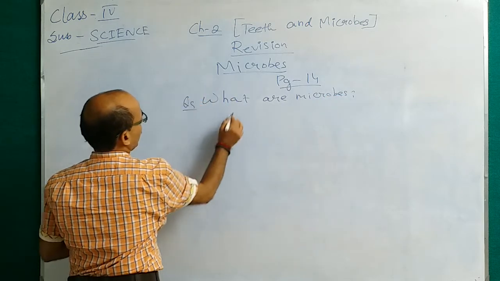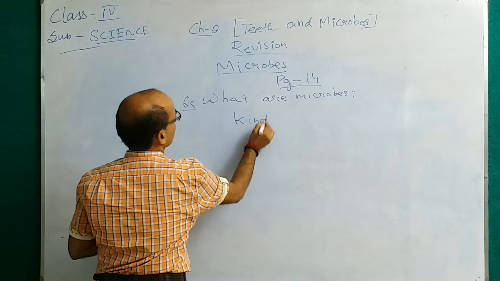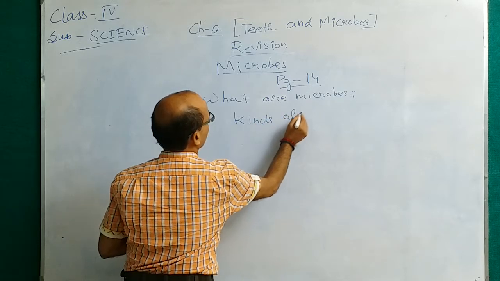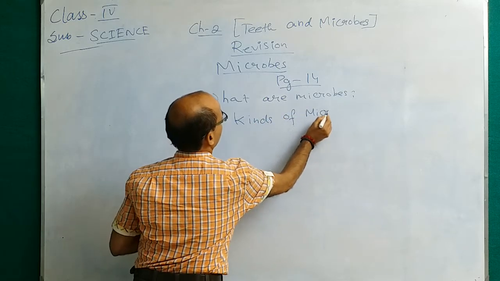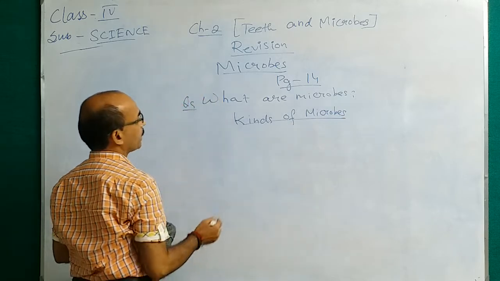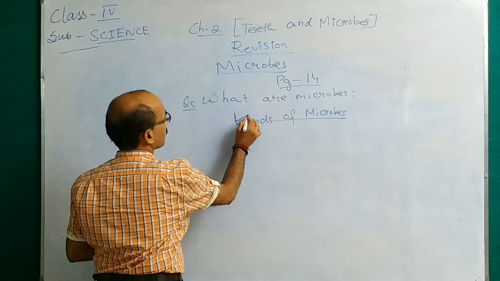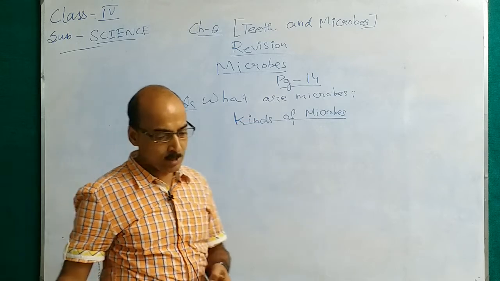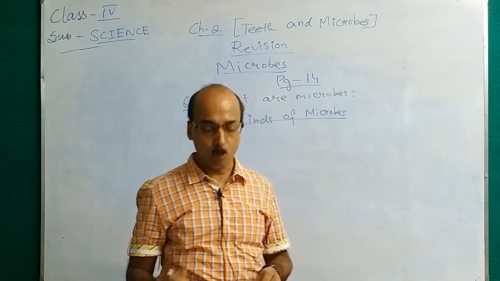Then kinds of microbes. What are the different kinds of microbes? There are mainly 4 types of microbes.